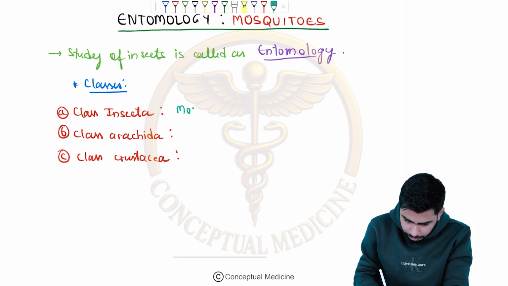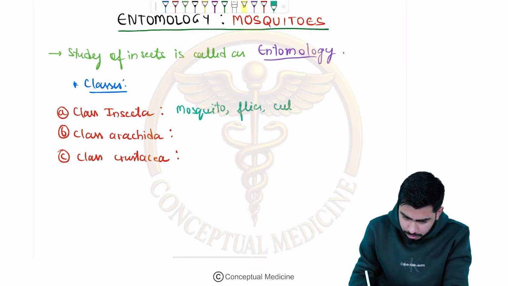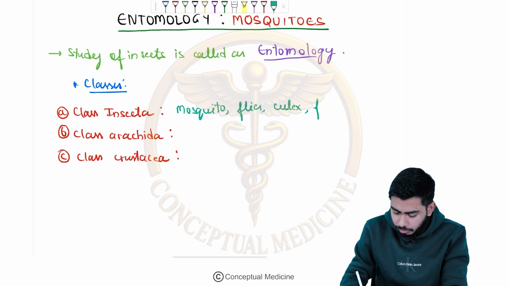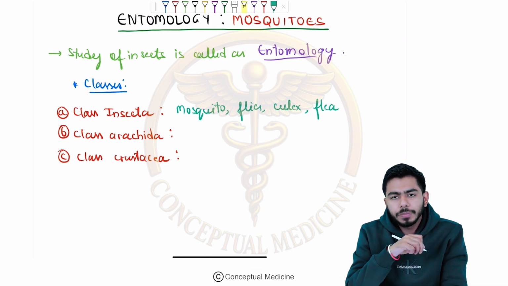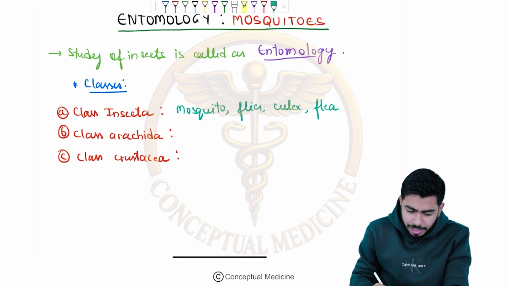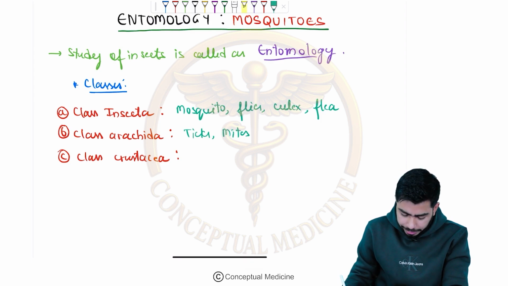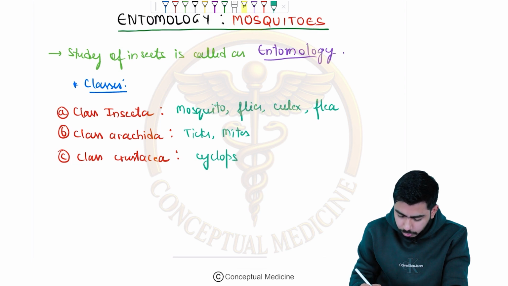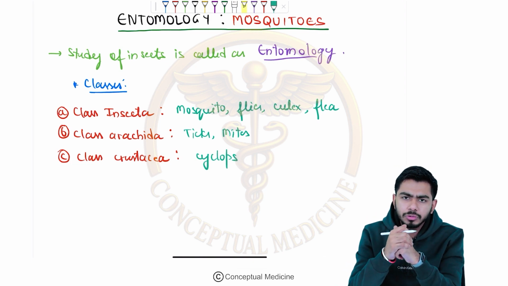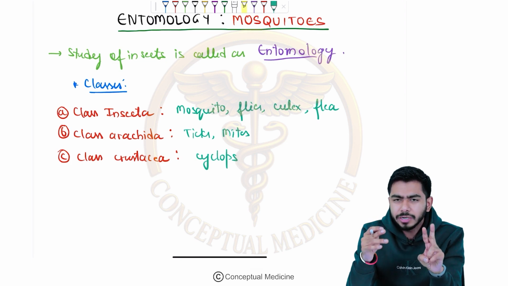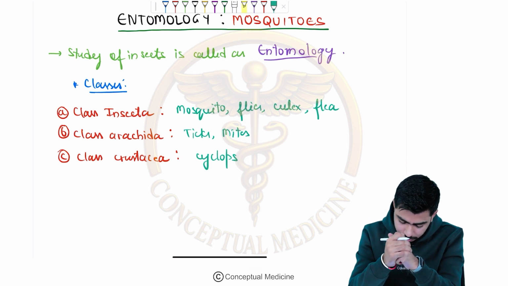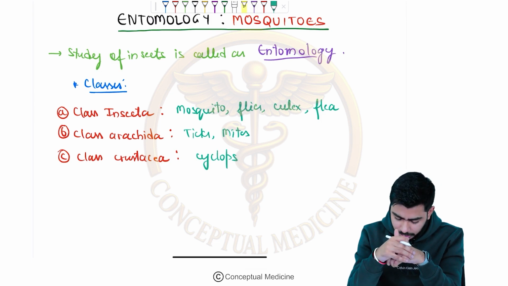So in the class Insecta we are reading about the mosquito, about the flies, about the Culex, right? About the flea, which is the Xenopsylla cheopis, right? And several other things we will be talking about. Class Arachnida will be talking about the ticks and the mites, right? And in the class Crustacea we will be talking about the cyclops. However, cyclops are not a public health problem, so the main important things which are frequently tested are the mosquitoes, Culex, flea, flies and the ticks and the mites, right?